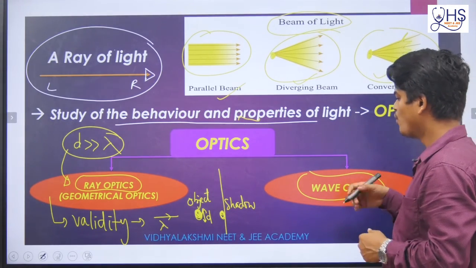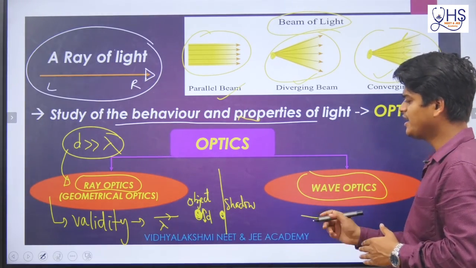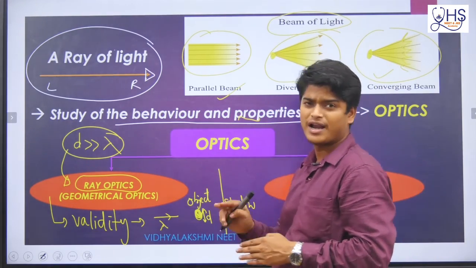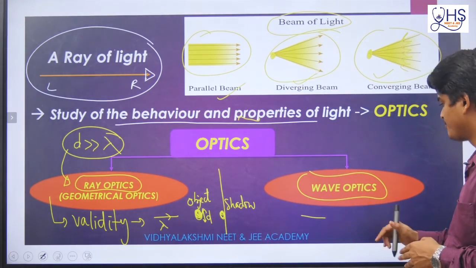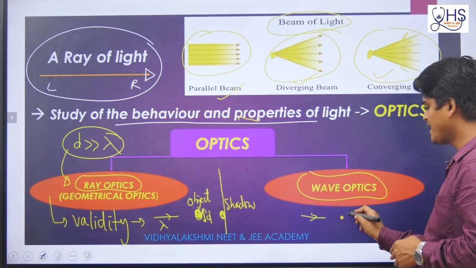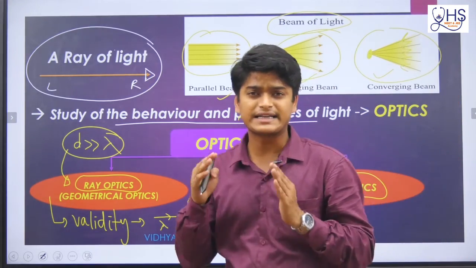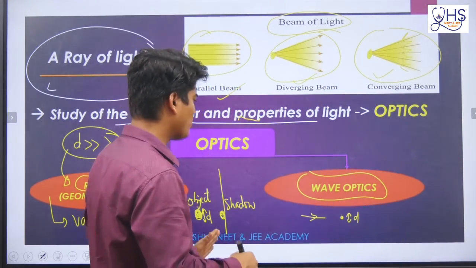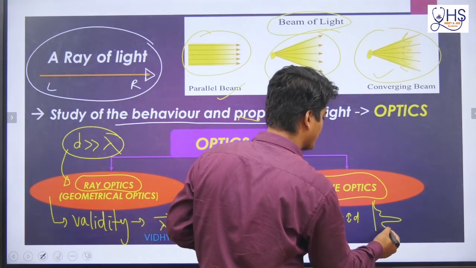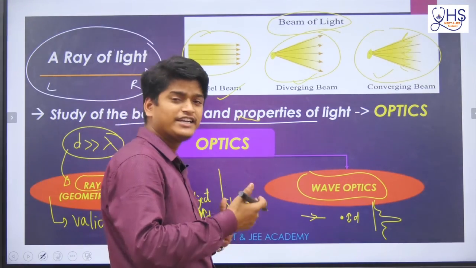Whenever we talk about wave optics, the concept is similar, but here the object size is very much less than lambda or nearly equal to lambda. If a light ray is coming and an object is there with dimension d, sometimes called the characteristic dimension, then instead of a shadow we will see a pattern, which is called a diffraction pattern or an interference pattern.